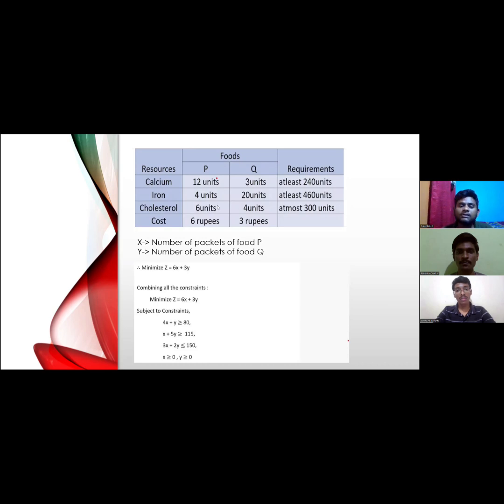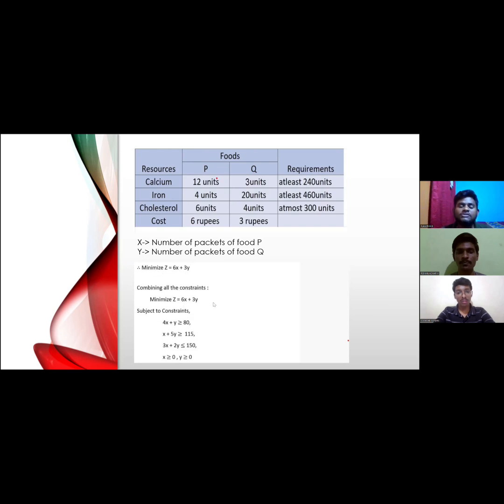In order to solve this problem, we have made an assumption that x represents the number of packets of food P, whereas y represents the number of packets of food Q. As the main agenda of the problem is that we need to minimize the cost, the objective function is the minimization, that is minimize Z equal to 6x plus 3y. This is the objective function, subject to the constraints.